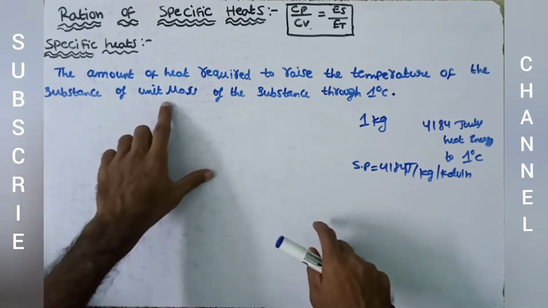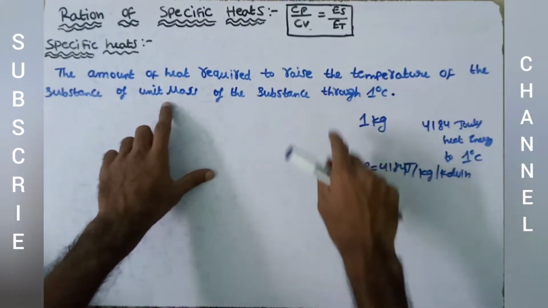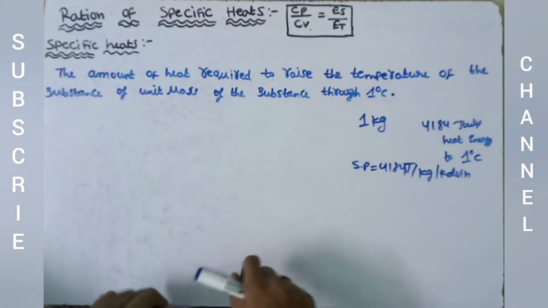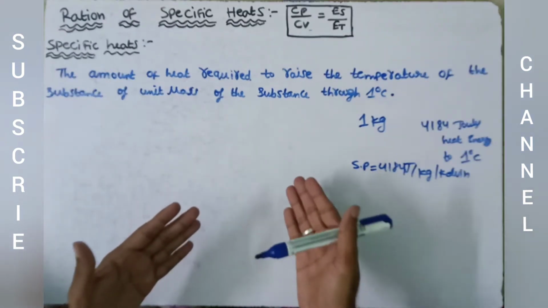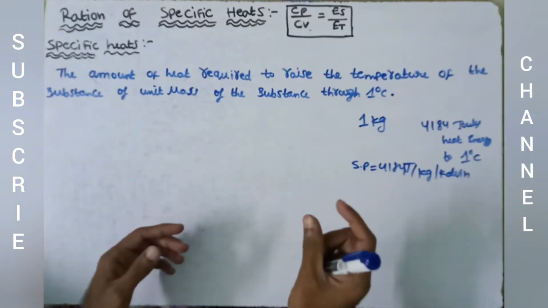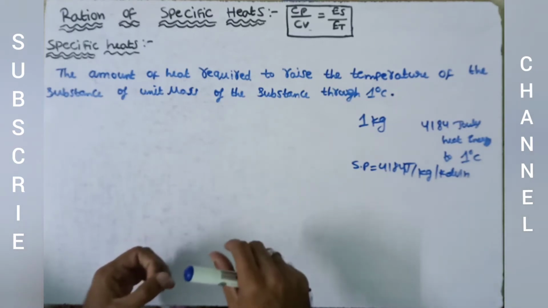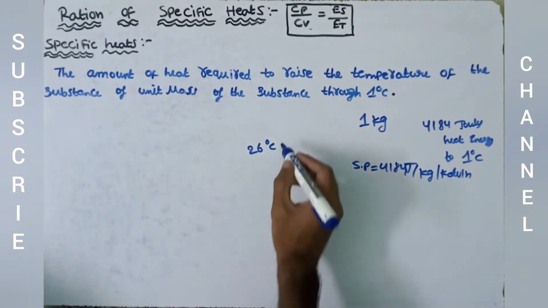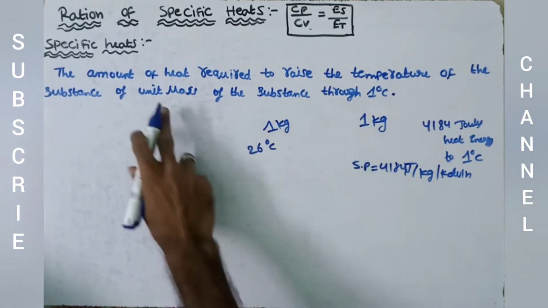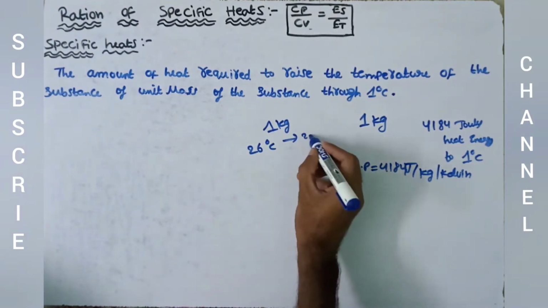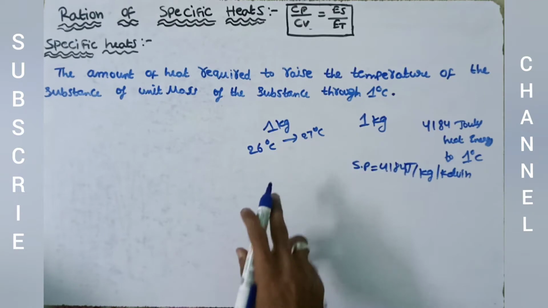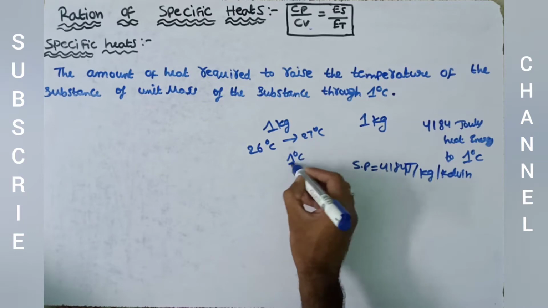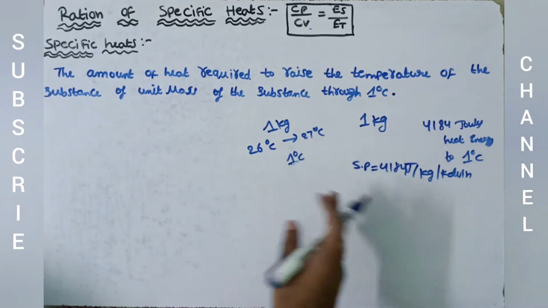For unit mass, the amount of energy required to raise its temperature through 1 degree is called the specific heat of that substance. Every substance has a unique specific heat value. Whatever the temperature of the substance, if it is at 26 degrees and its mass is 1 kg, we consider unit mass. The heat energy required to change its temperature from 26 to 27 degrees Celsius is called the specific heat of that substance.